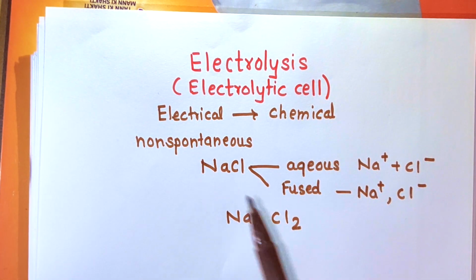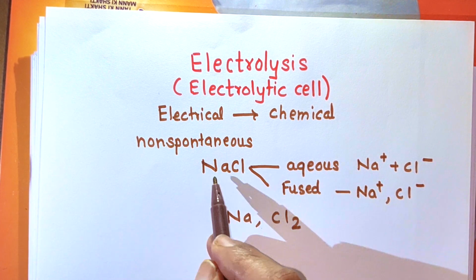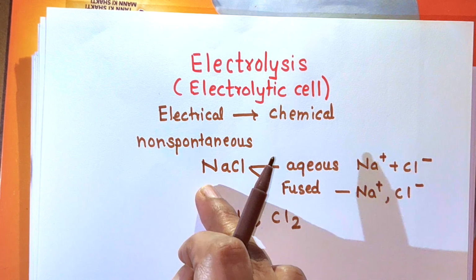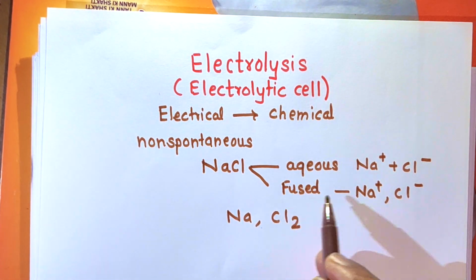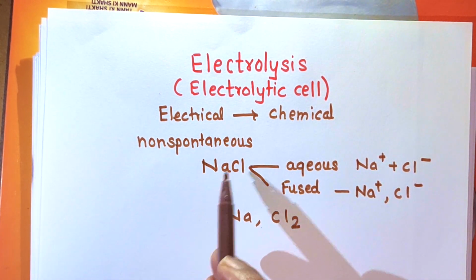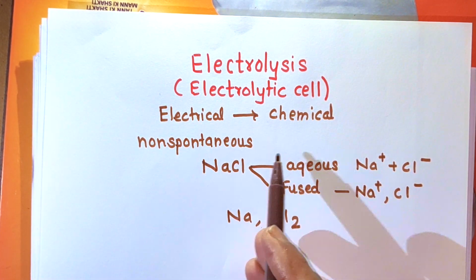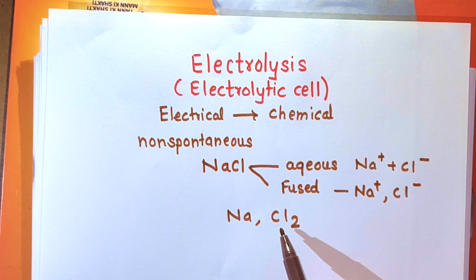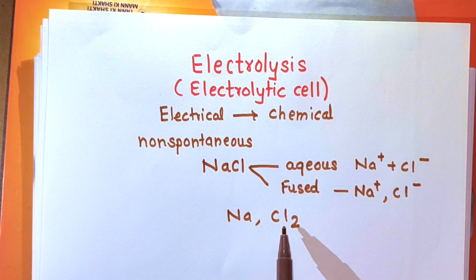Generally this non-spontaneous chemical reaction is the ionization of ionic compounds. You know, ionic compounds are made up of oppositely charged ions, and these ions are separated in fused or aqueous solution, and then electrical energy is supplied to these solutions, and we can obtain the metal and non-metal, because an ionic compound is made up of metal and non-metal.